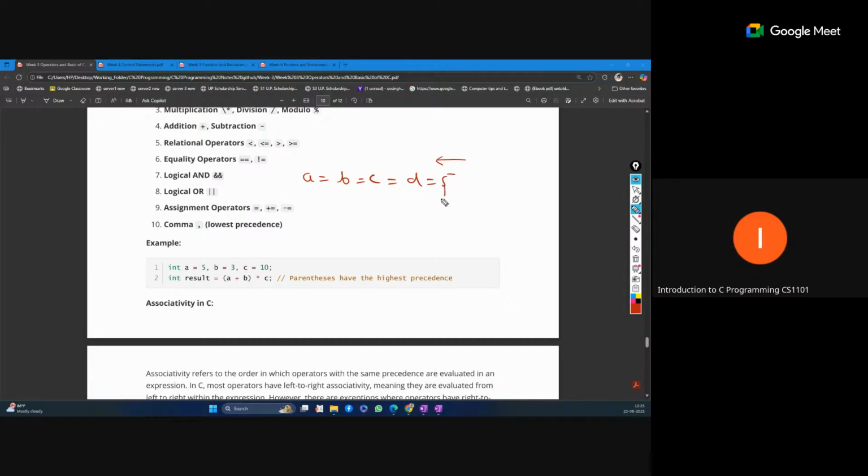First the value 5 is assigned to d, and now d becomes 5. Then d is assigned to c, so c becomes 5, then b, and so on. You can remember that equal has right to left associativity, while other basic operations like addition and multiplication have left to right associativity.